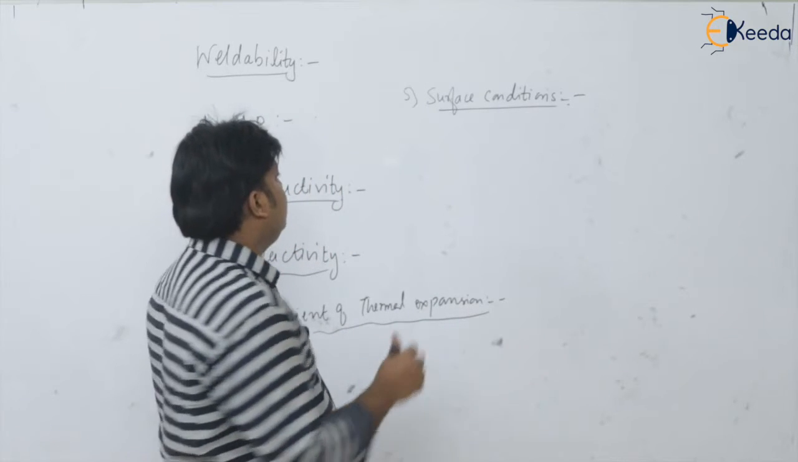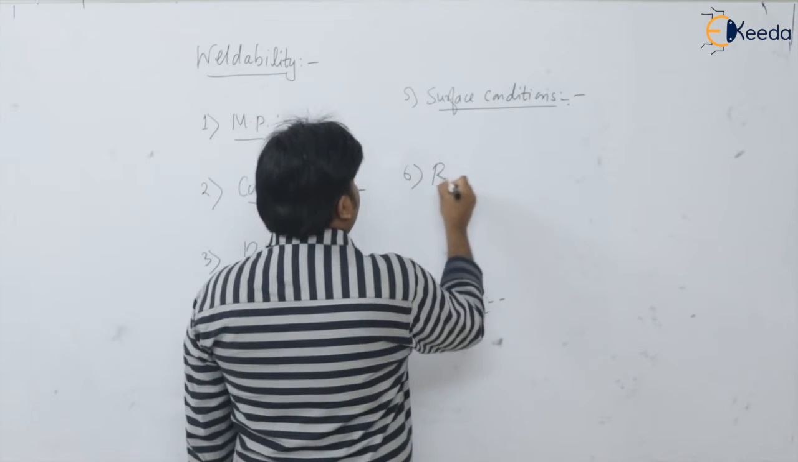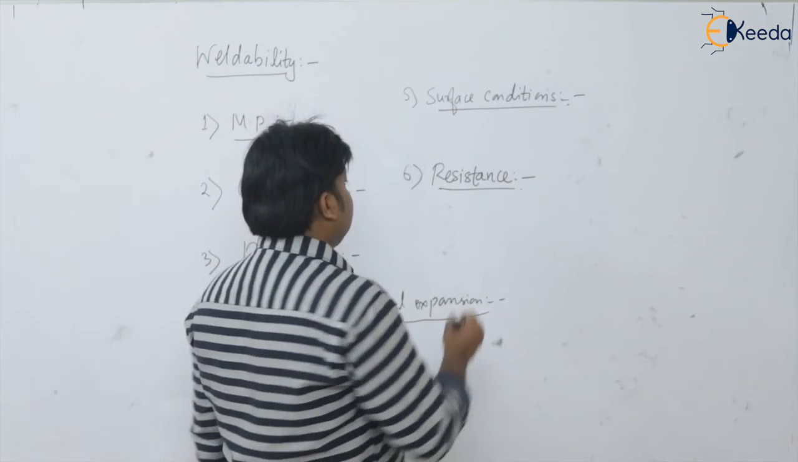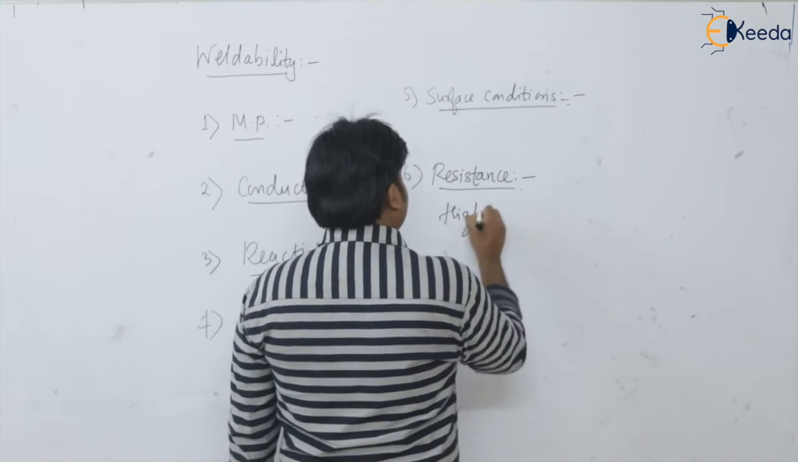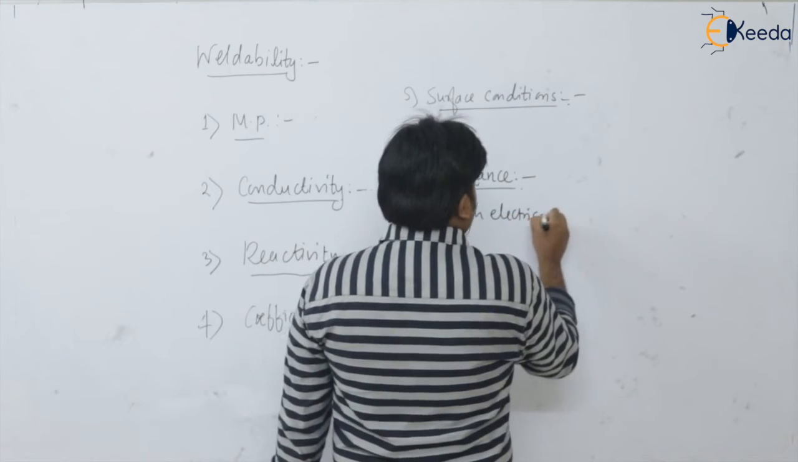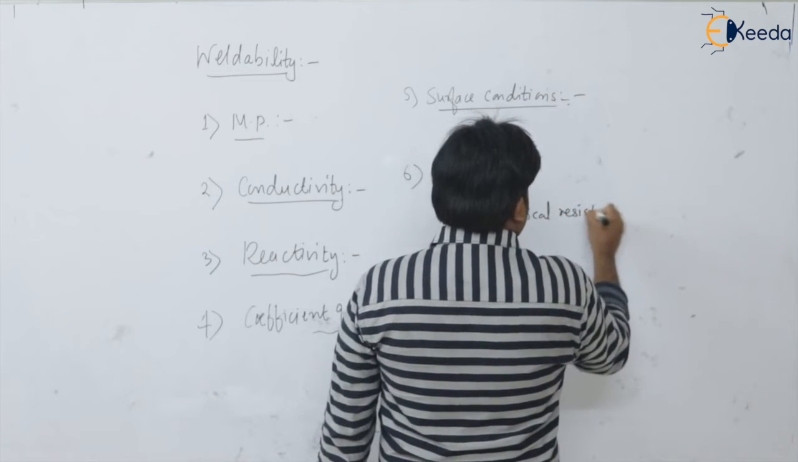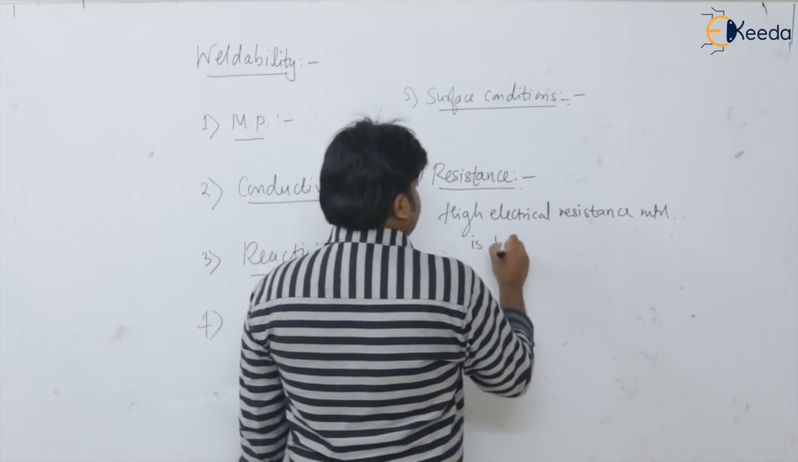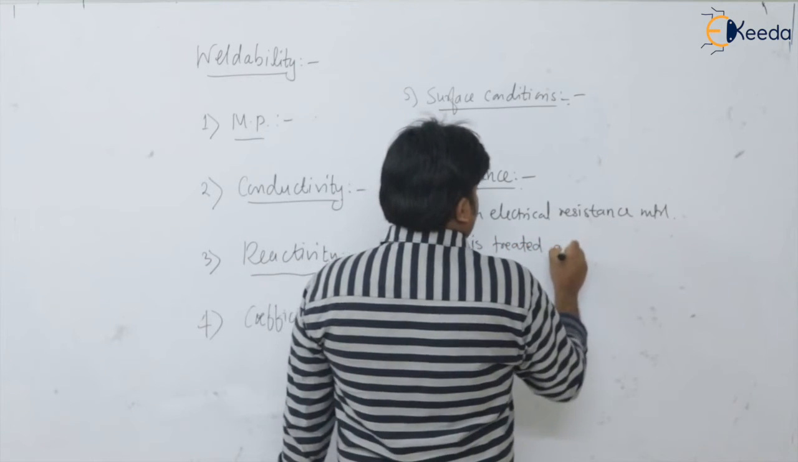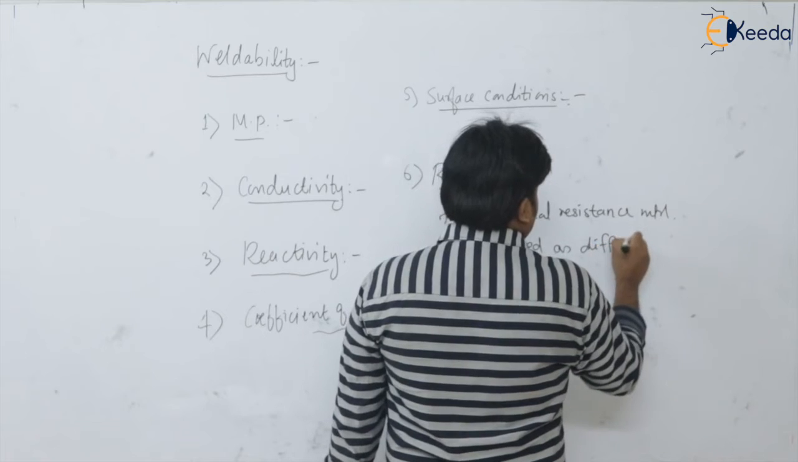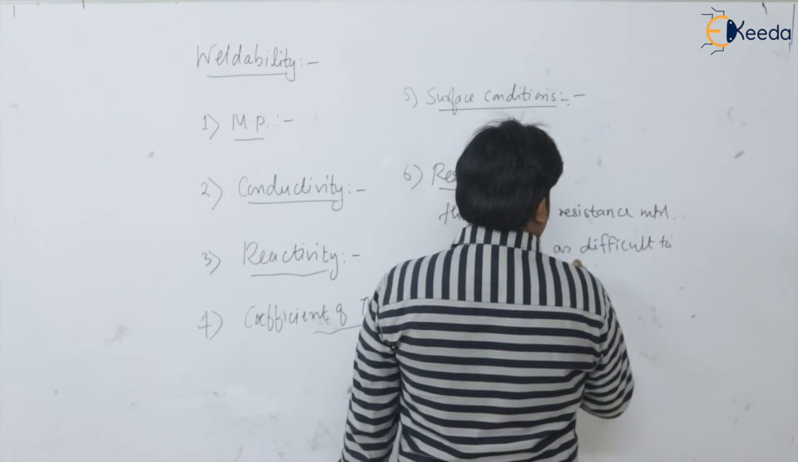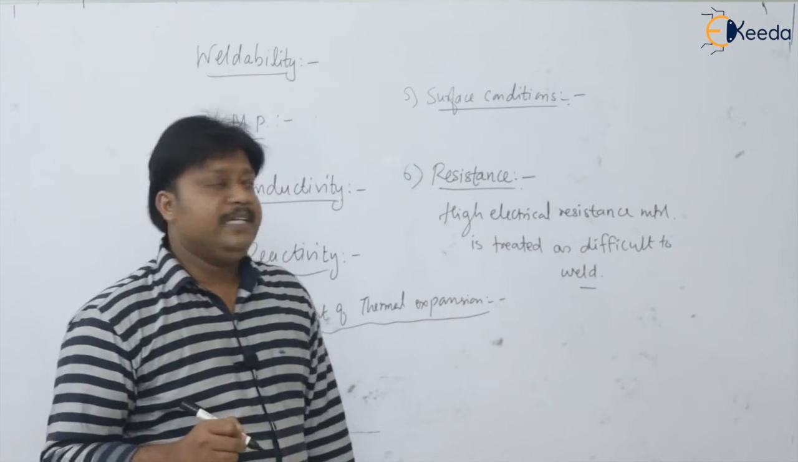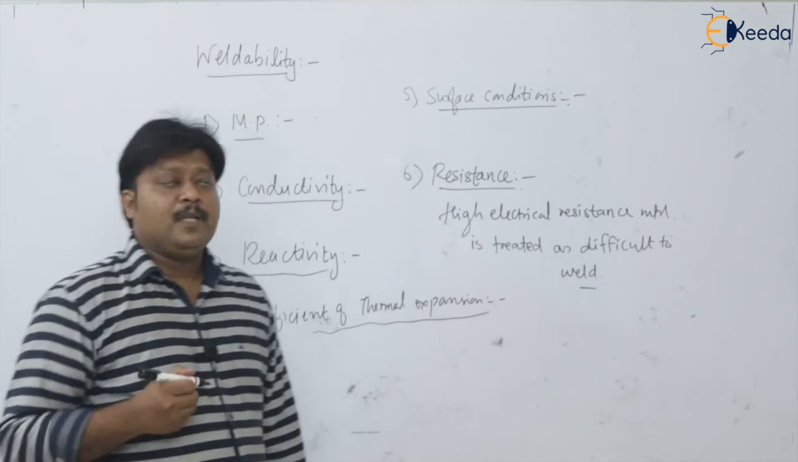And the next thing is the resistance. Here, high electrical resistance material is treated as difficult to weld. To have good weldability, the resistance should be minimum.